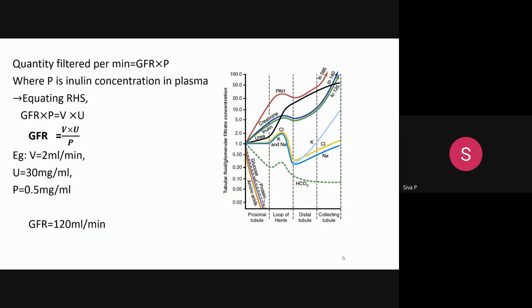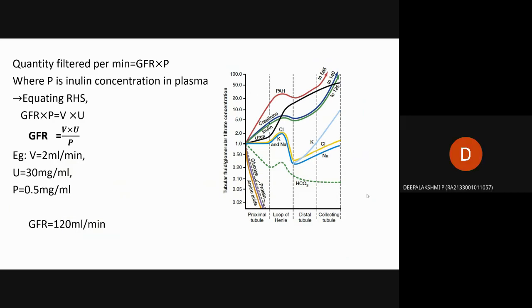Okay, here. Why is glucose at a very low level? That means 100%, it is totally reabsorbed. Once it goes high, the reabsorption rate is very low. So sodium, then inulin, and then creatinine.